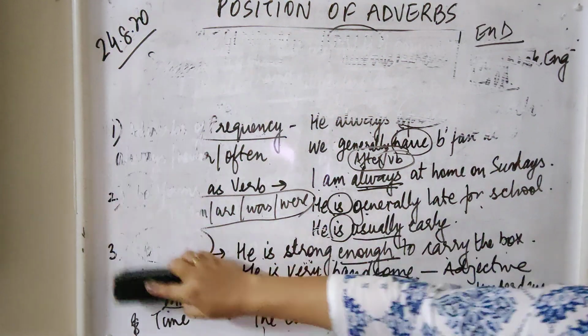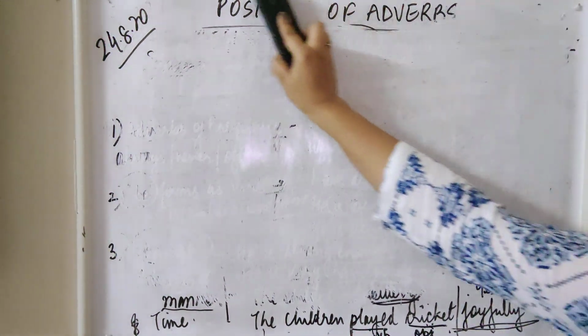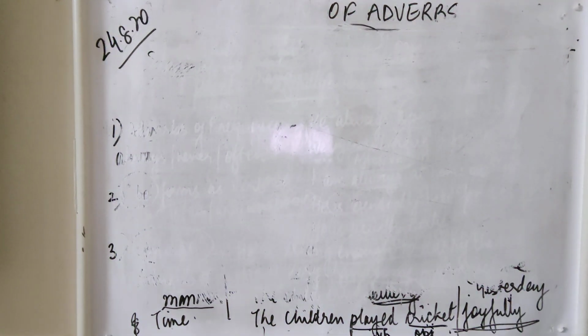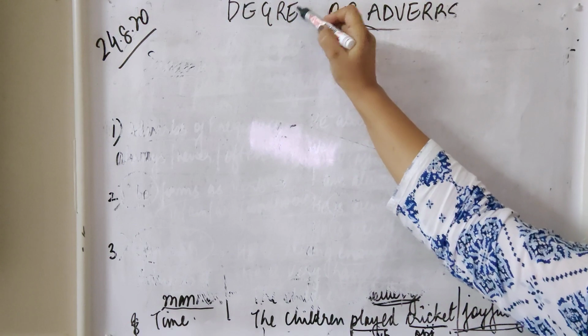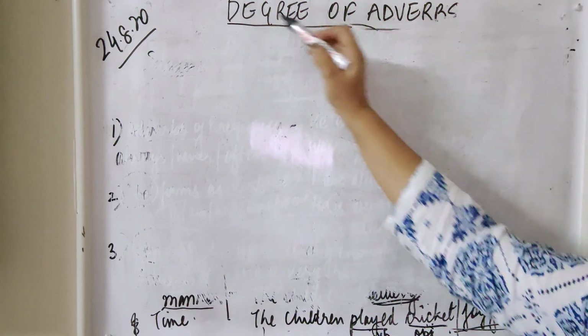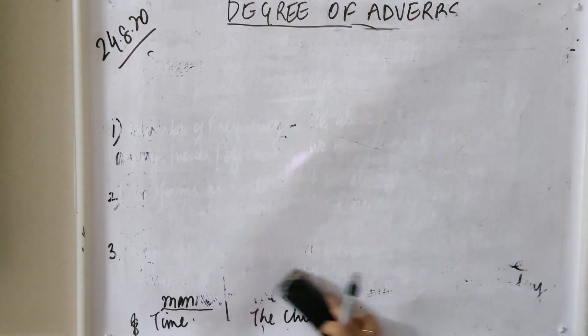Now one more thing that I want to explain in adverbs is the degrees of adverbs. Like we also did in adjectives, there are degrees of adverbs also, children.